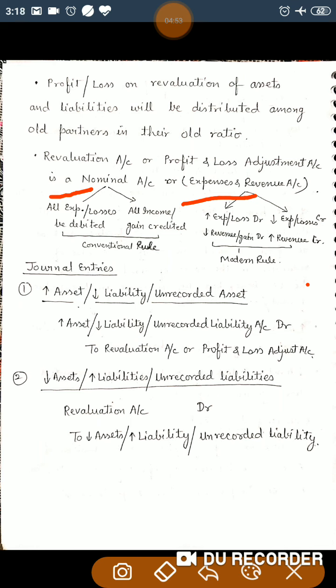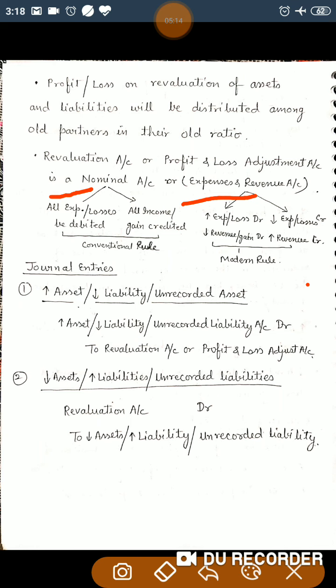If you are taking the modern rules, for expenses and losses, an increase in expenses and losses should be debited, and a decrease in expenses and losses should be credited. For revenue and gains, if it is decreasing, it should be debited. If it is increasing, it should be credited.